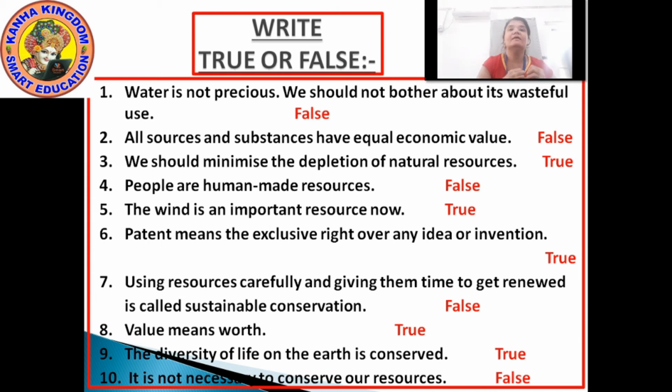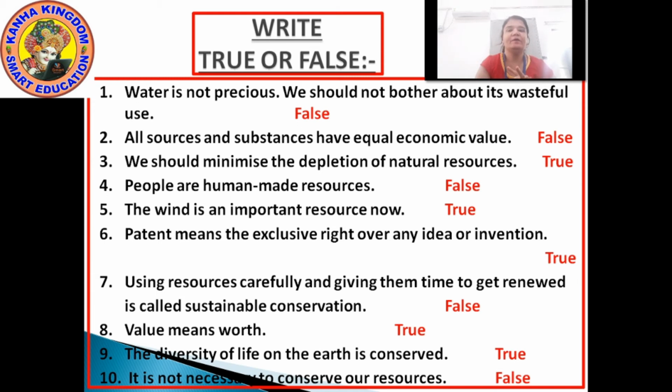Depletion means getting over or creating damage. It is not telling you should not use, it is telling you should minimize it. We should use natural resources where it is important. Unnecessary wastage is not good. So statement number three is true.